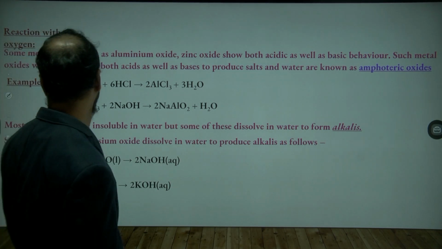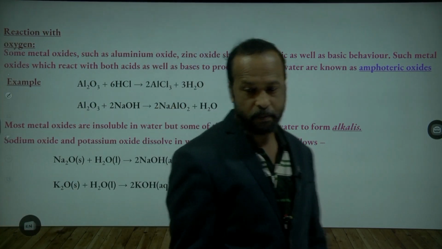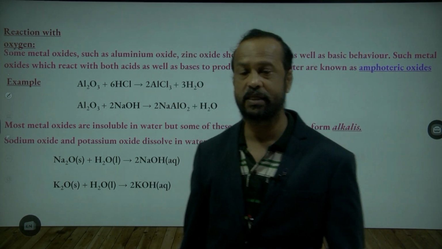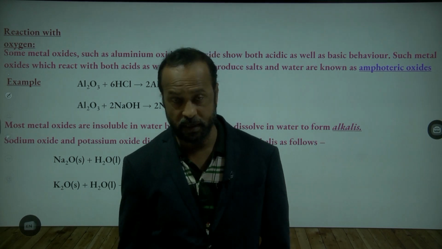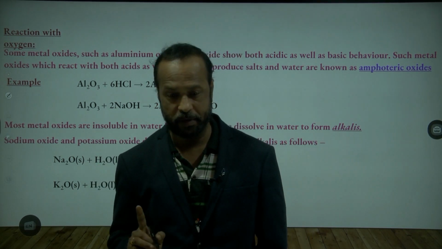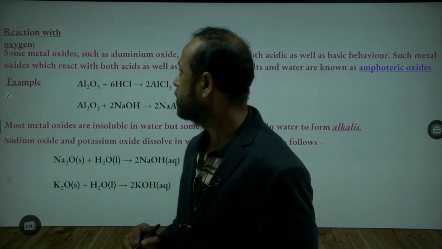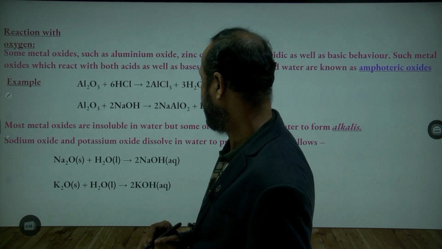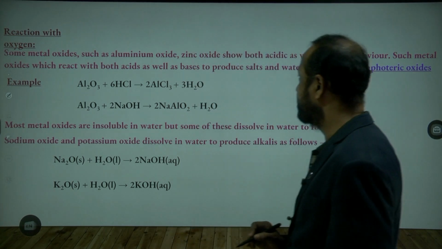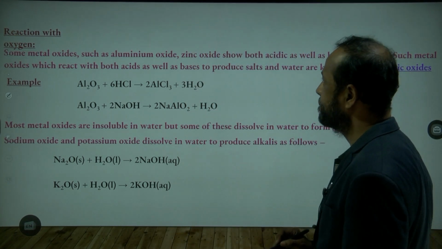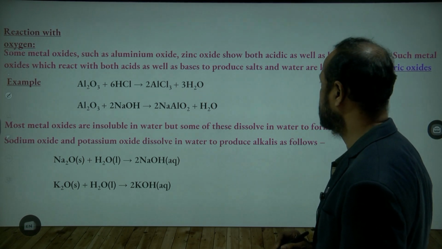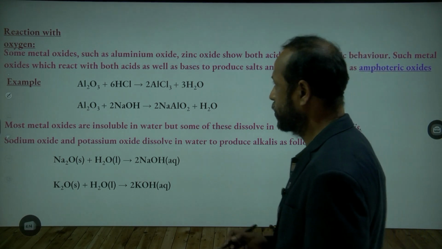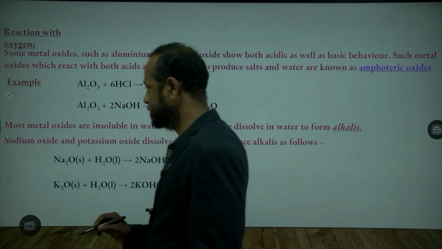Okay, now the next one: the reaction with the same oxygen, but with some other metals. In the first slide, we discussed the reaction of oxygen with copper and aluminium. Now here we see some slight changes.